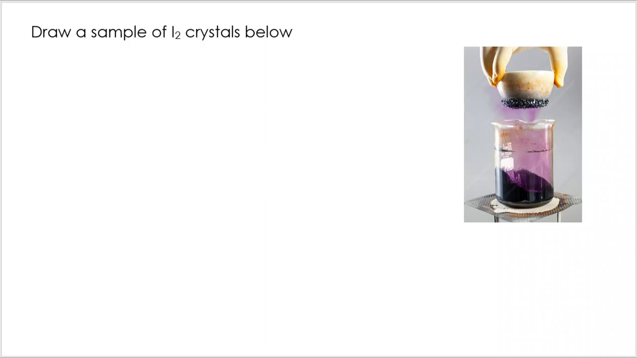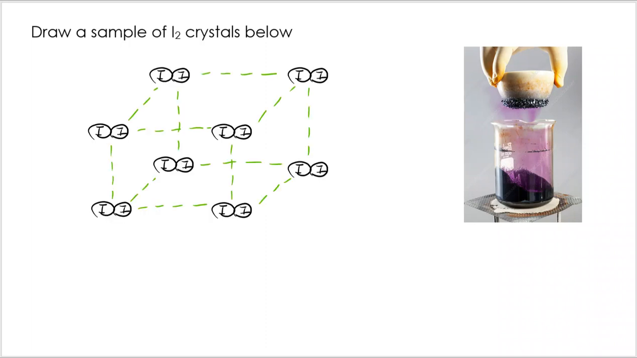Now, how would we draw that I2 crystal? This looks quite complicated, but we are following a similar pattern to what we saw with ionic. I've got my I2 molecules, and they are in a regular structure. It's a regular structure because it's a crystal. But the green dotted lines here are representing Van der Waals forces. I2 is not a permanent dipole, so the strongest intermolecular force here has to be Van der Waals forces.